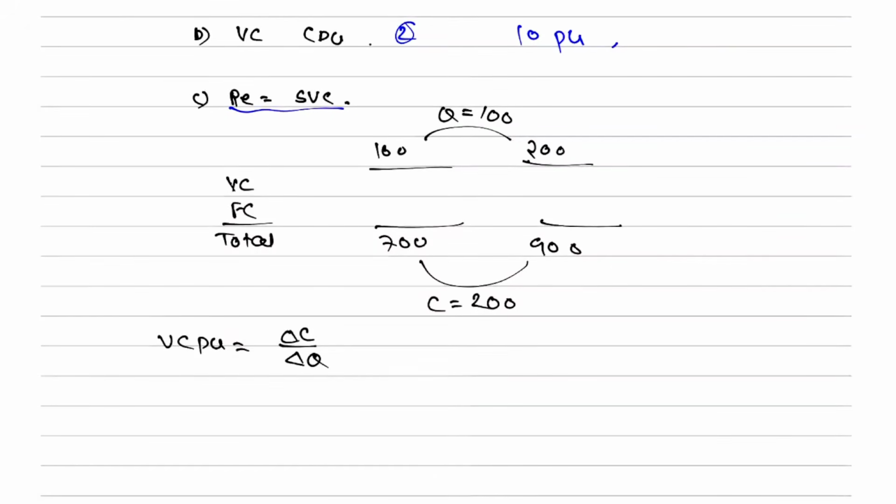Should I slow down, or is it understood? Everything is understood? Sure? Okay, so please answer this. So what will be your variable cost? 200 is your cost for extra 100 units, so 2 rupees. So I am going to get 2 rupees.